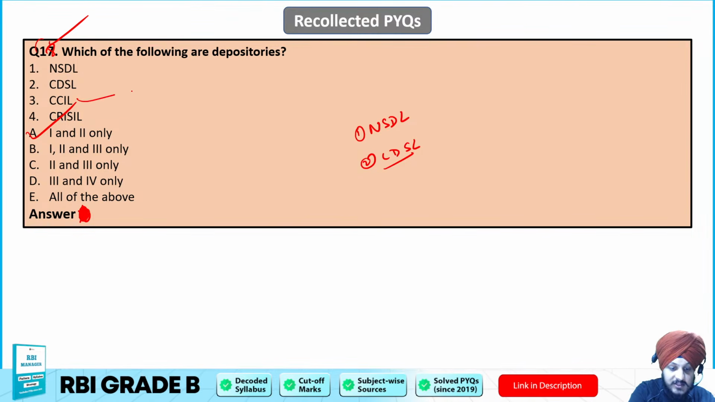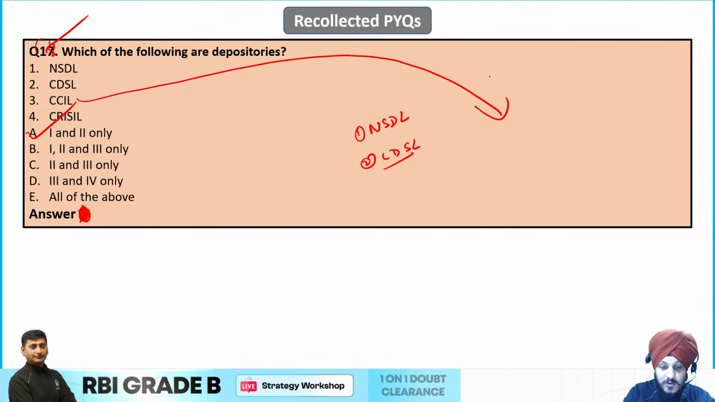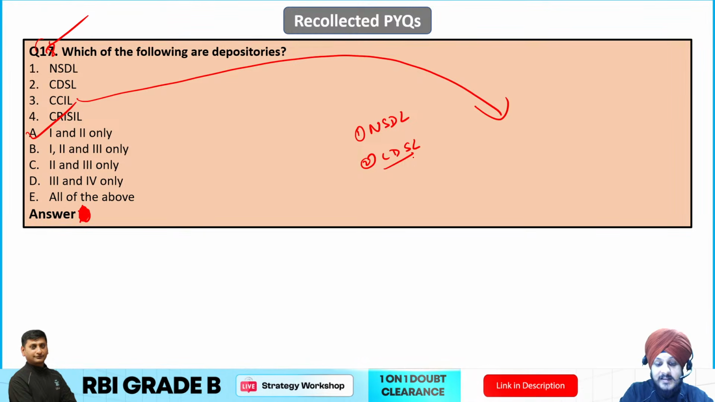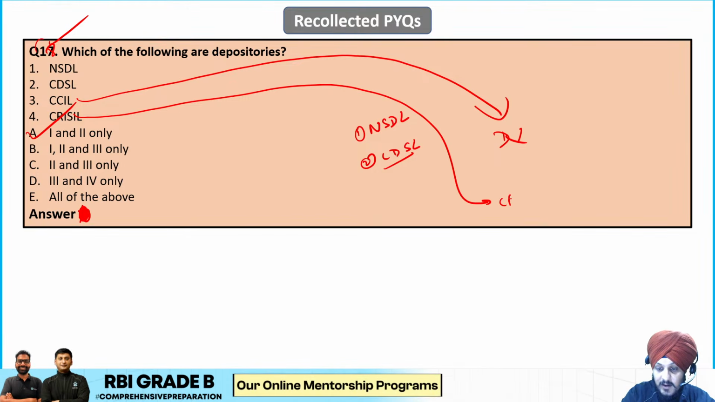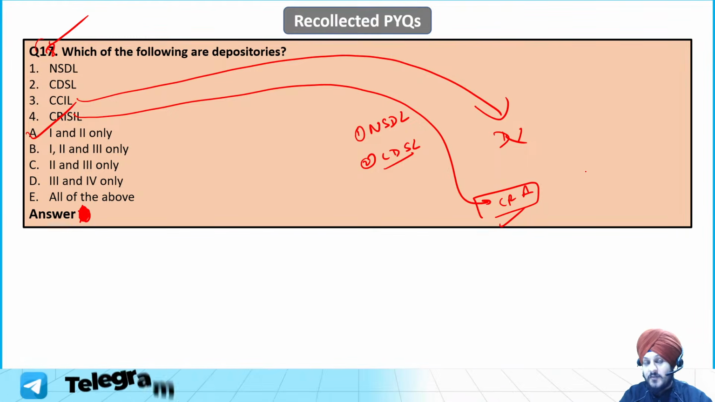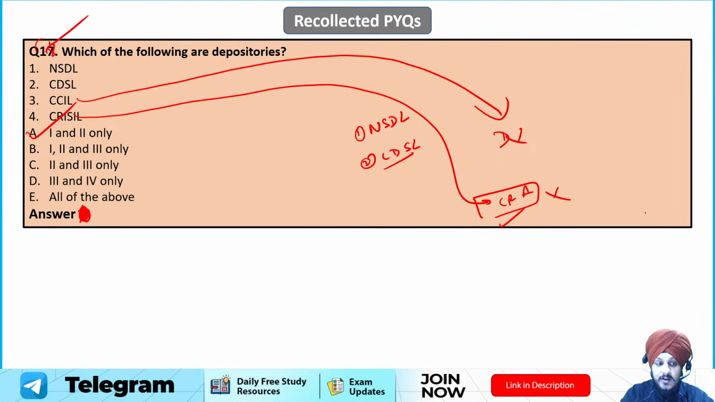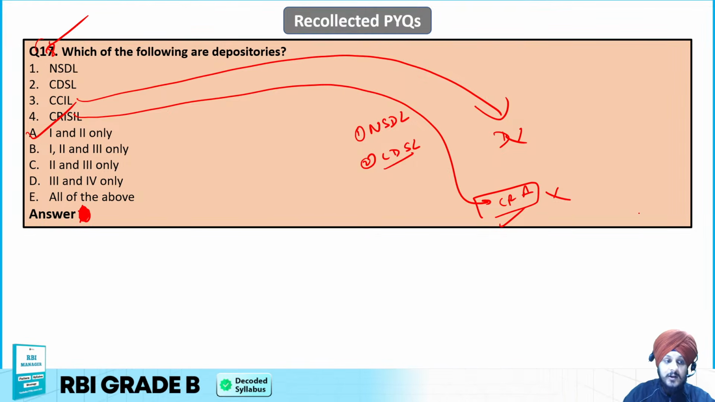If we talk about CCIL, it is Clearing Corporation of India Limited. It provides clearing and settlement services, but it is not a depository. Similarly, CRISIL is a credit rating agency, which rates financial instruments and different financial companies, but it is not a depository at all. So that is why A is going to be the correct answer, which includes option 1 and option 2.